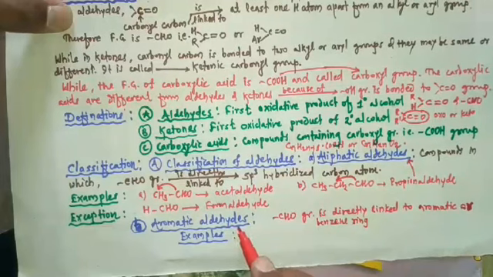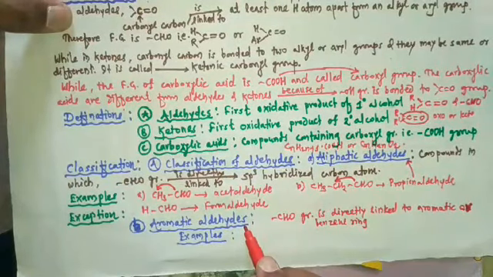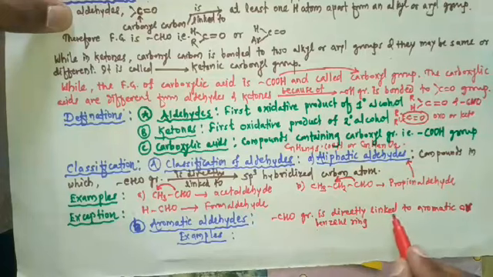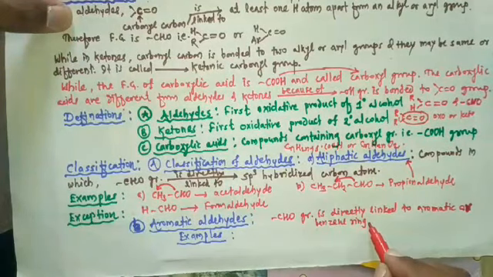So aromatic aldehydes are the aldehydes in which the CHO group is directly linked to an aromatic or benzene ring.